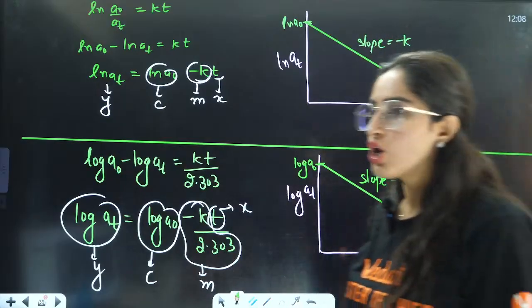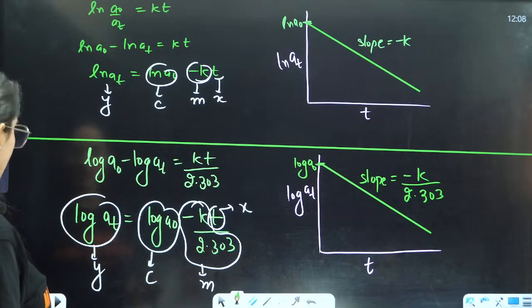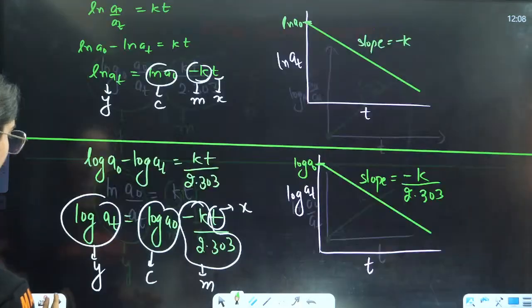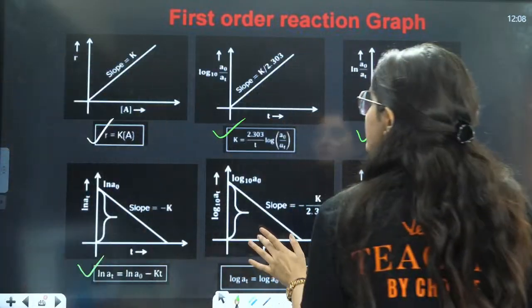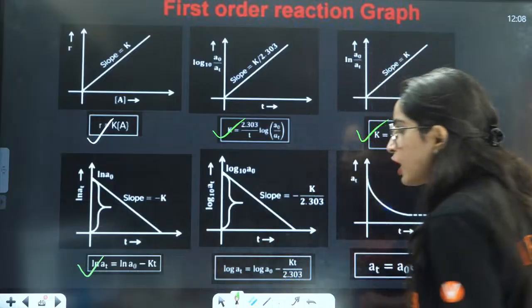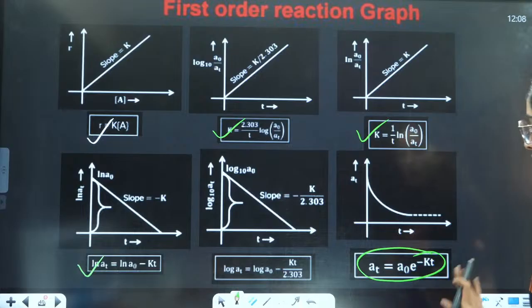Okay. So these are the graphs that they usually ask you, these three graphs. But now I am drawing some graphs which have very low probability because they are in exponential form, right? So for exponential, you need to draw it in the form of exponential. How will you draw it in the form of exponential?